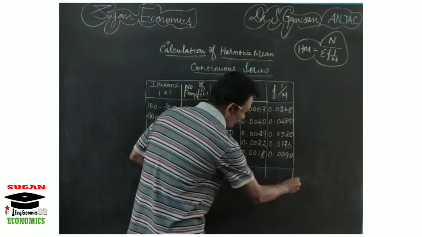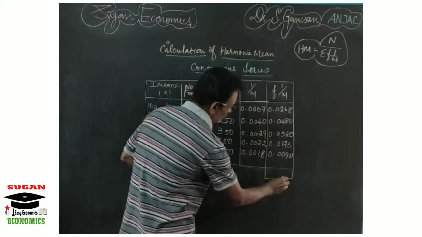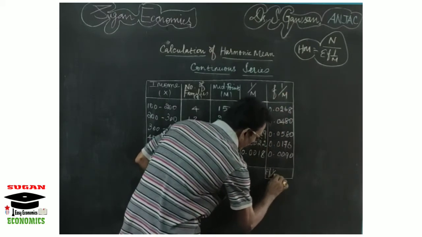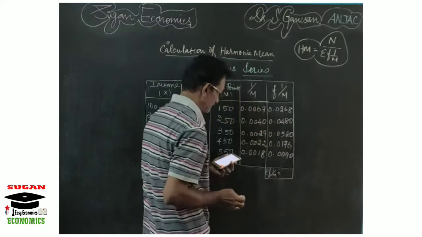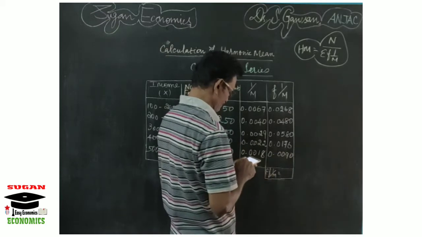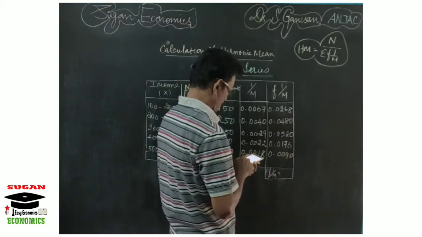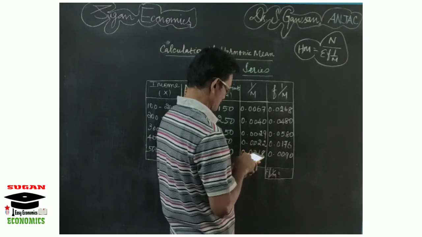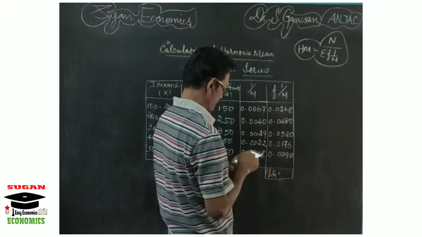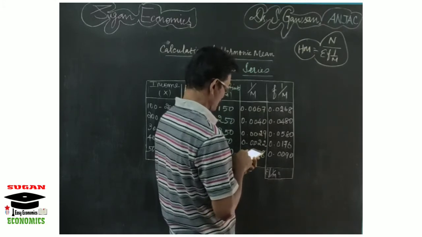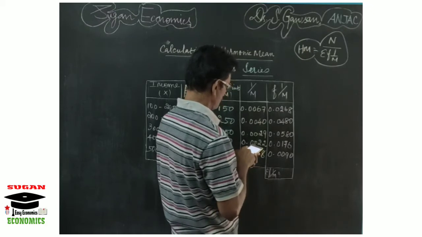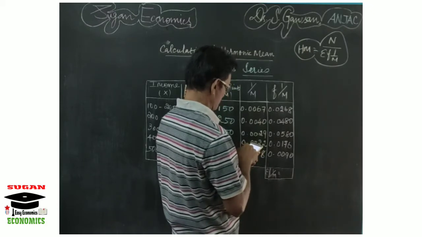Now take the total of f 1 by m, that is sigma f 1 by m. Add 0.009 plus 0.0176 plus 0.058 plus 0.048 plus 0.0268.